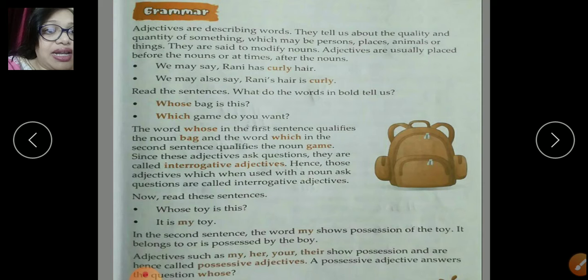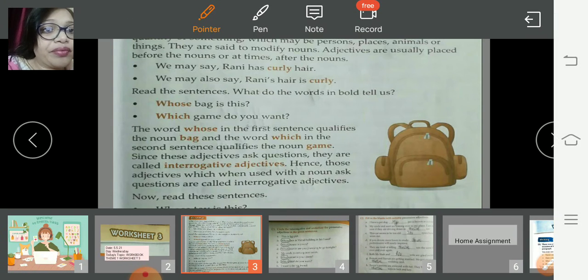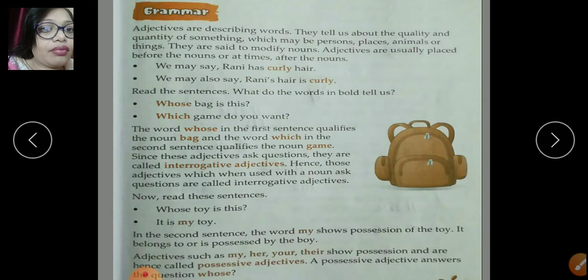Now let's see these two sentences over here. Whose toy is this? It is my toy. So children, the word my shows possession. To whom does the toy belong? It's to me. So adjectives such as my, her, your, their show possession and hence are known as possessive adjectives. So adjectives are describing words that tell us about the quality and or the quantity of the noun.